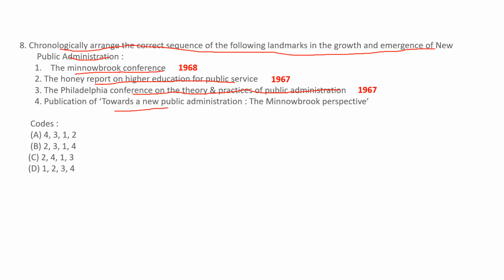Publication of Towards a New Public Administration: The Minnowbrook Perspective in 1971. So what is the correct sequence? The correct sequence is 2, 3, 1, then 4. So which option is correct? The correct option is B.